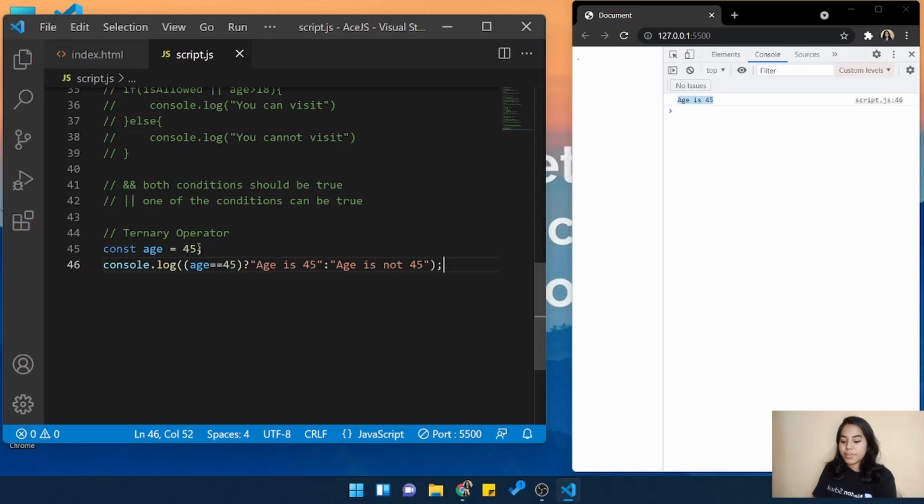So this is very simple. You have to just write the condition, and you have to put a question mark and colon. Whatever is before the question mark will be the condition, and that will be checked. If it is true, then whatever statement you have written after the question mark will be printed. If the condition is not satisfied, then whatever you have written after the colon will be printed. So this is very easy, and this is handy when you want to check small conditions.